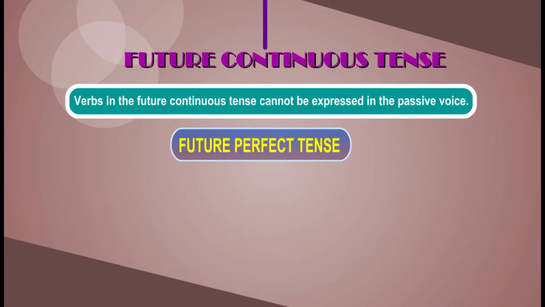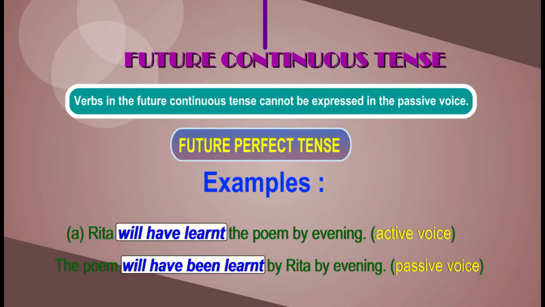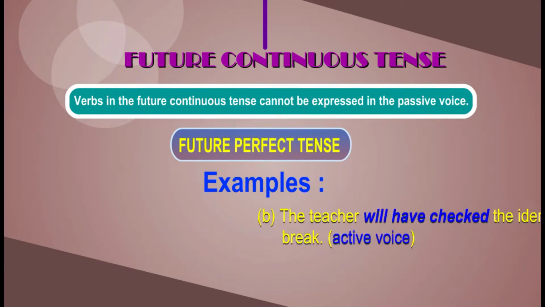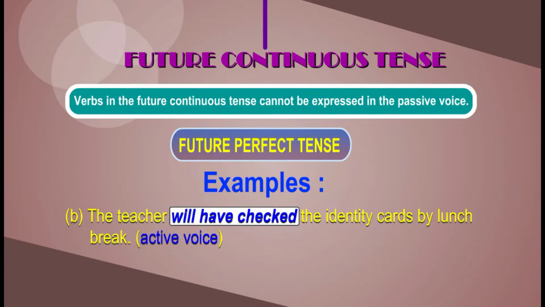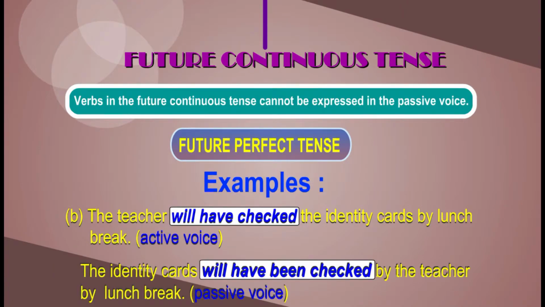Future perfect tense. Examples. Rita will have learnt the poem by evening. Active voice. The poem will have been learnt by Rita by evening. Passive voice. The teacher will have checked the identity cards by lunch break. Active voice. The identity cards will have been checked by the teacher by lunch break.